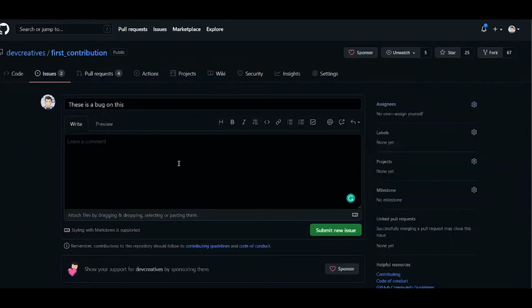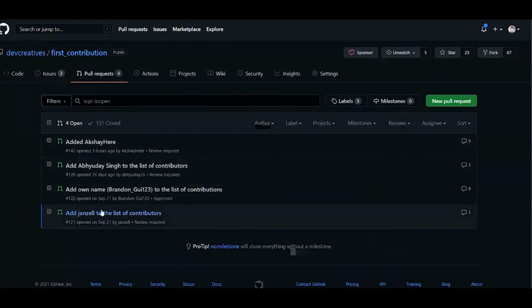But you are free to create issues within the GitHub repository. If your issue is valid, they will assign it to you or to someone else. If you want to work on a project, just create an issue there and write, I am interested to work on this issue. If that issue is valid, they will not close your issue and they will assign it to you to work on. But if that issue is invalid, or maybe a duplicate, they will close the issue. So that's how it works, right?